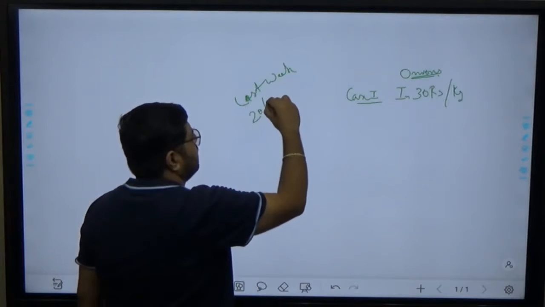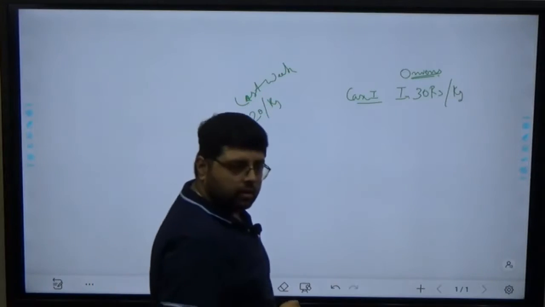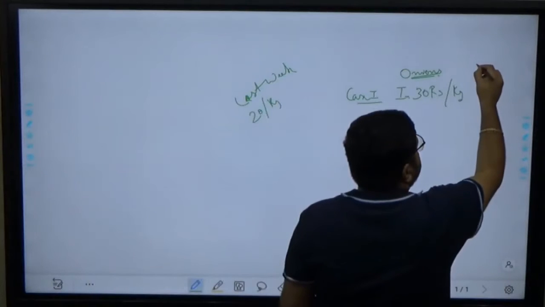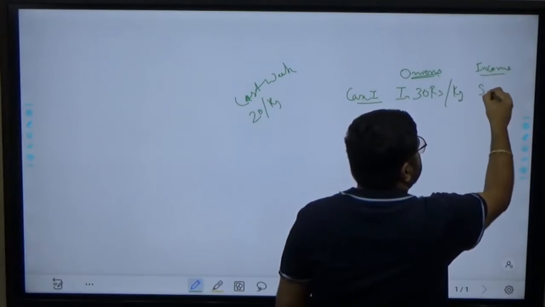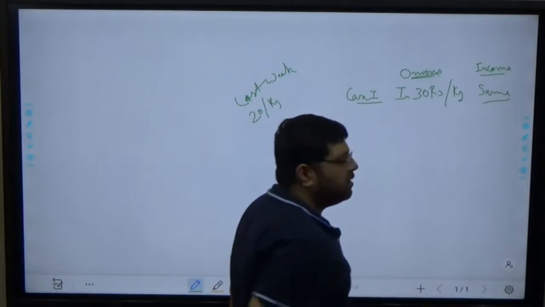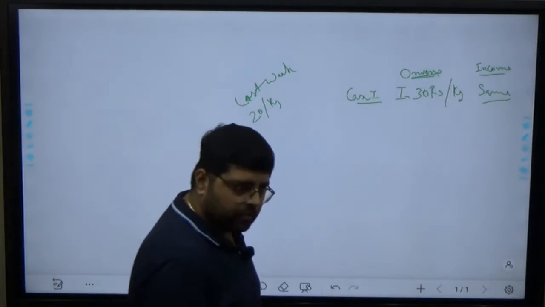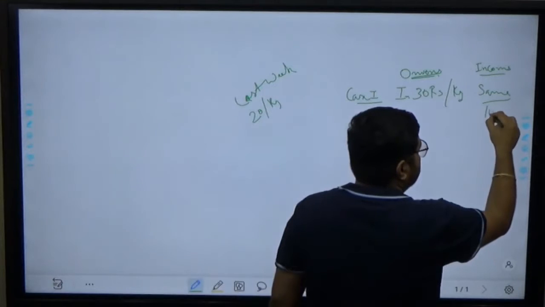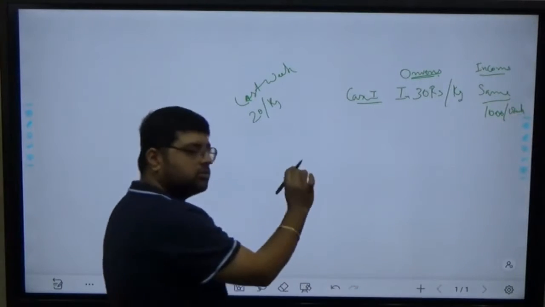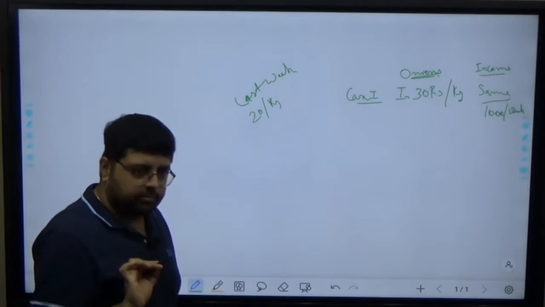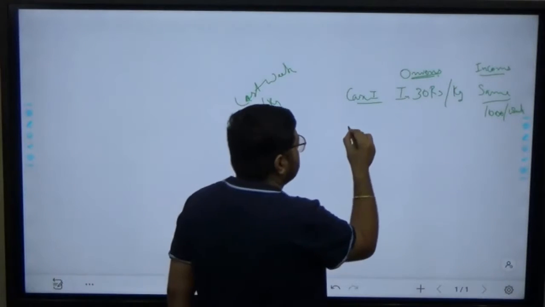20 rupees per kg. Okay. Your salary, your income is the same. For example, you were earning 1000 rupees per week. Okay, 1000 rupees per week. Last week your salary was also the same, this week was also the same. Okay, this is case 1.